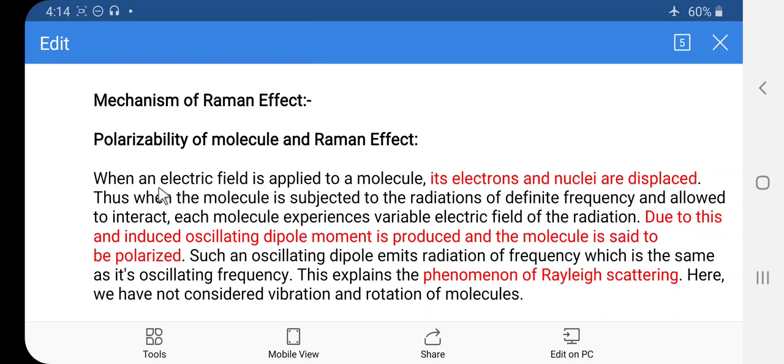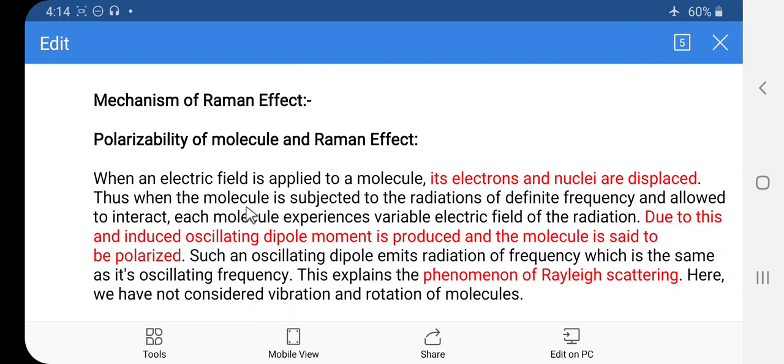So here let us consider when an electric field is applied to the molecule, its electrons and nuclei are displaced. All of you know that when we apply the electric field to the molecule, what happens here? The electrons and the nuclei are displaced. That means electrons are attracted to the positive plate, while the nuclei contain the positive charge, so the nuclei are attracted toward the negative plate. So we can say that when an electric field is applied to the molecule, its electrons and nuclei are displaced.